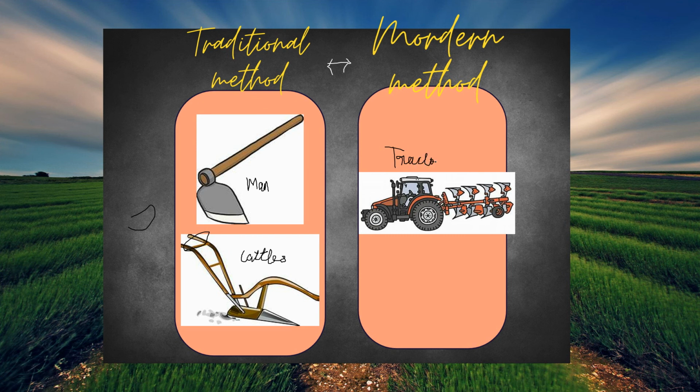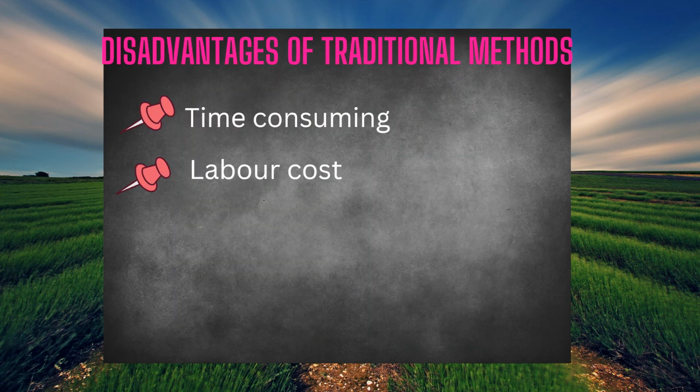So nowadays you see only tractors running around, because they do it very well compared to these two implements, right? So why is it better than the traditional methods? Because they have some disadvantages, and those are time consumption and labor cost. Time consuming here means when you do it with a tractor, you can do it much faster, but when you do it with a hoe, it will take more and more time.